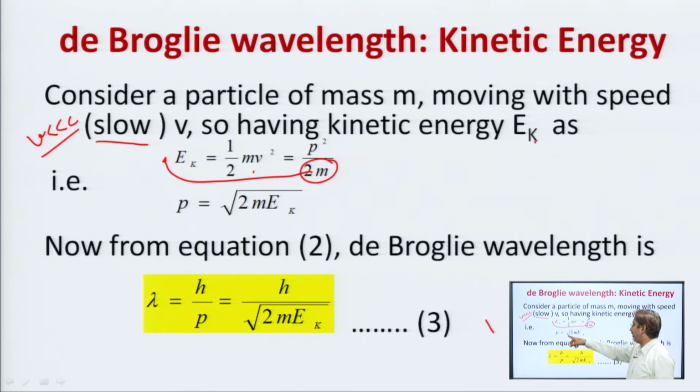Okay, k is the subscript here. P is equal to under root 2 m E k, and we can put this value in equation number 1 or equation number 2, that was for the particle. Then we have lambda is equal to h upon p, instead of p we are going to put this value. So, it is h upon under root 2 m E k, that was the same de Broglie wavelength expression in terms of kinetic energy.